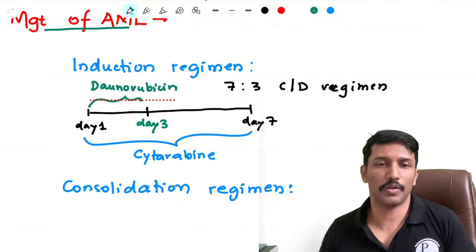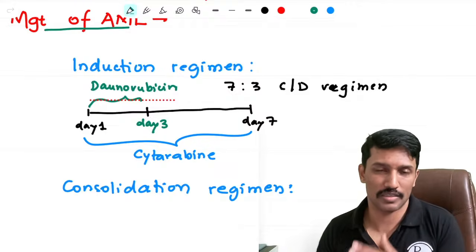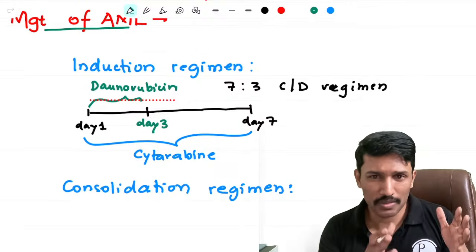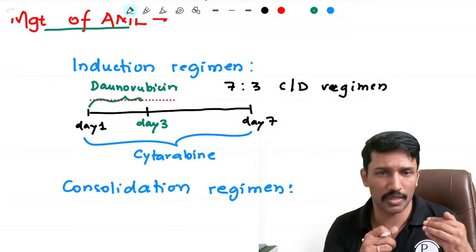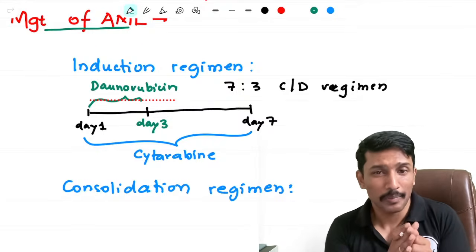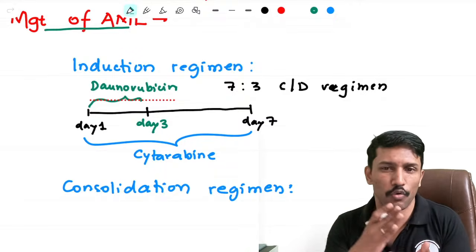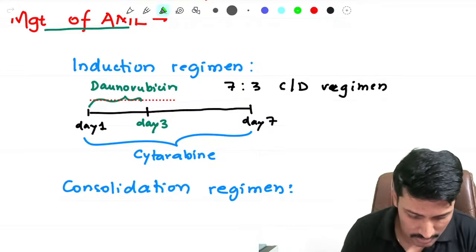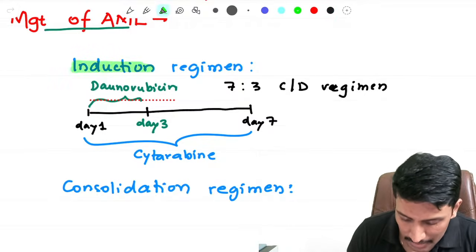So this regimen is what we call as 7+3 regimen. So 7 days of cytarabine, 3 days of daunorubicin. So first 3 days he gets both cytarabine and daunorubicin or doxorubicin, but the remaining 4 days, means day 4, 5, 6 and 7, he only gets cytarabine. This regimen is what we call as induction regimen.